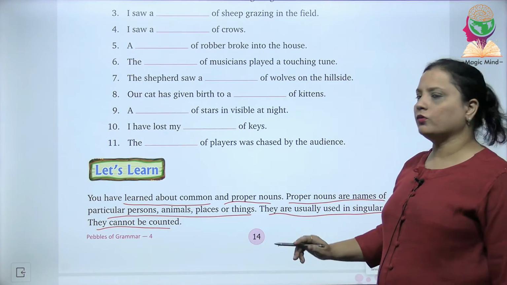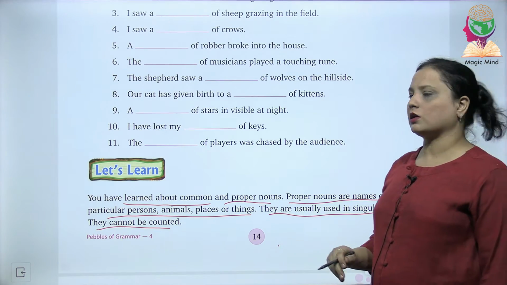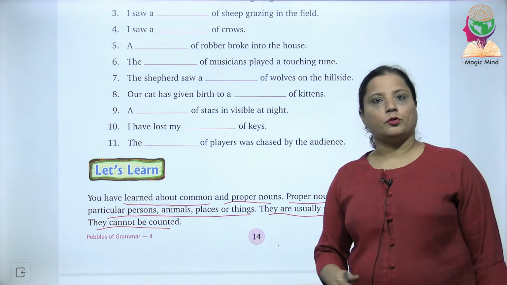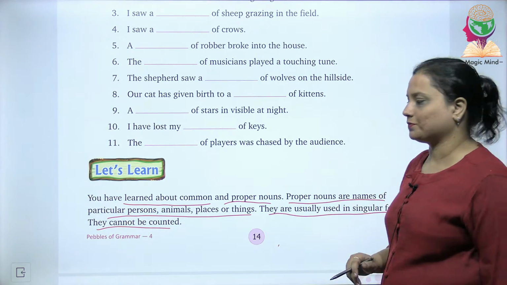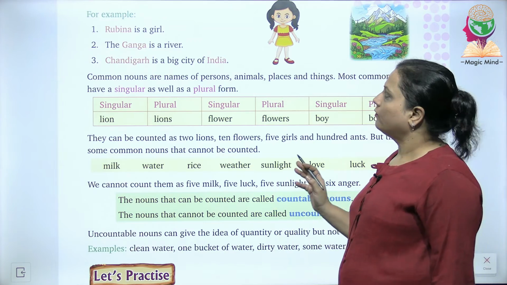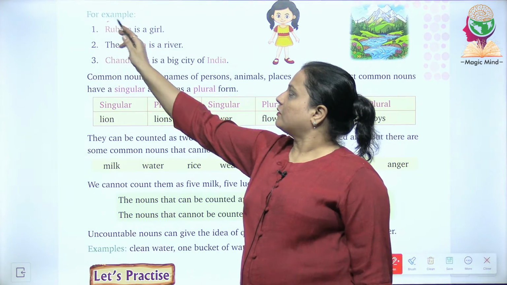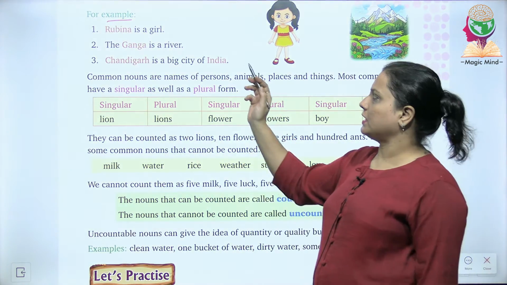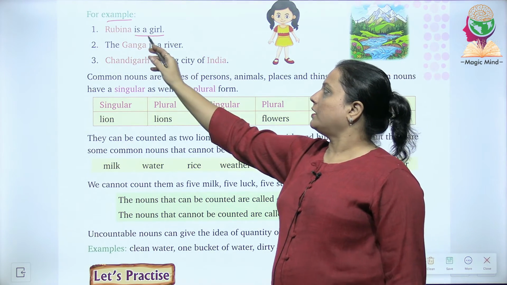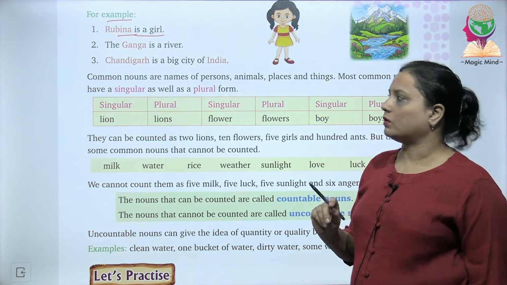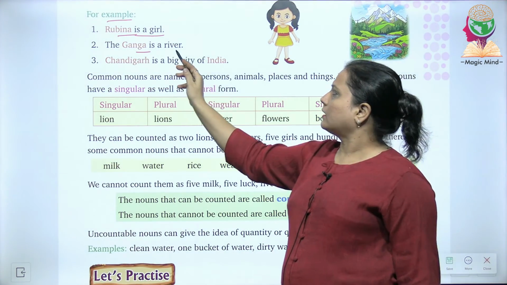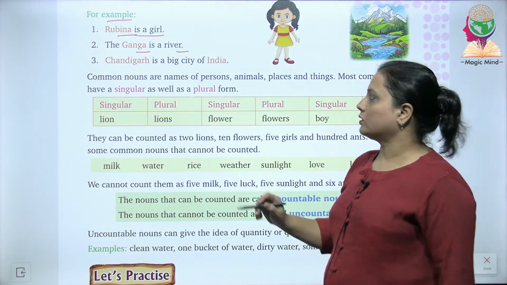Fine. Now if we move to the next page, let's see what they are talking about. The common noun, proper noun and collective noun further. On the next page you are finding certain examples. They say Rubina is a girl. Here the word Rubina denotes that Rubina is a girl. She is one. The Ganga is a river. Can you count Ganga? Of course not.